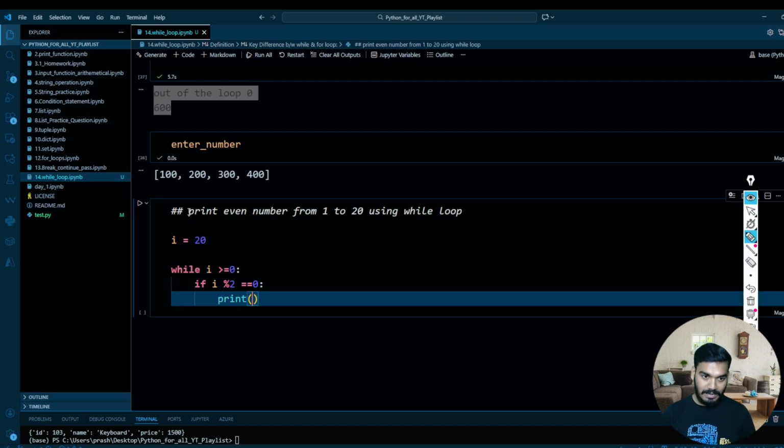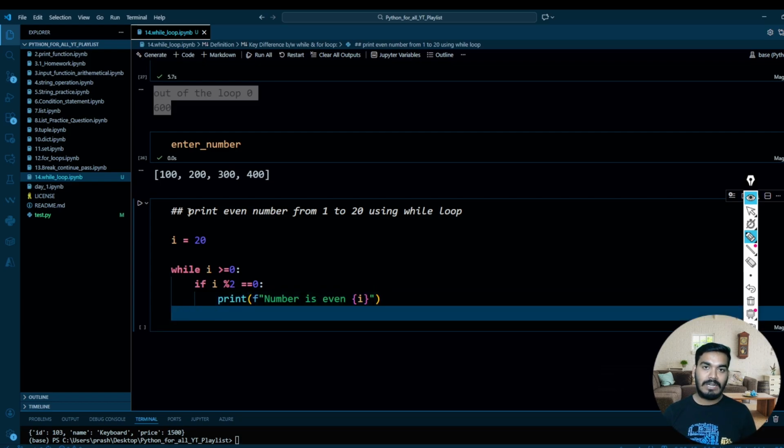So write over here print number is even, and you enter the i over here. Okay. And then you need to decrement your i, because you have mentioned 20 over here. So i minus equal to 1. It means that you are decrementing i by 1 value.